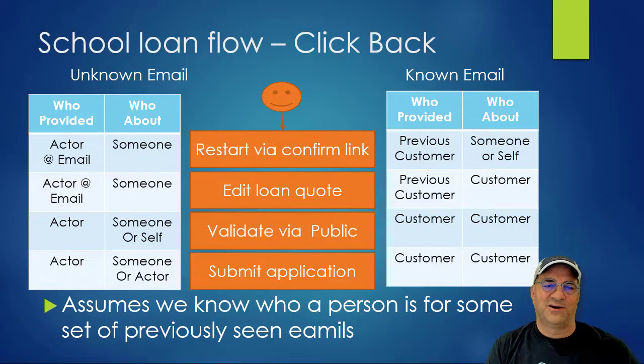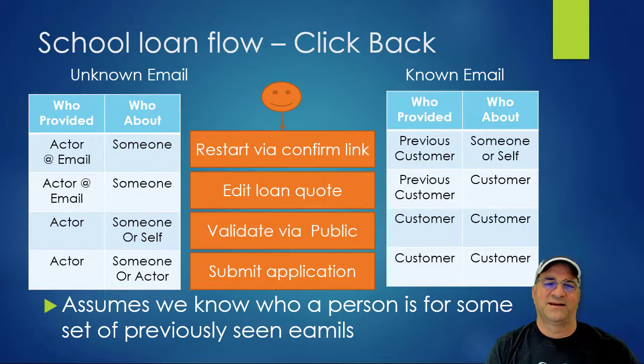So if it's an unknown email address, we know it's an accurate email, and we know the quote's about somebody, and they edit the value. And all that means is we still know it's an accurate email. That's all we know about the person that submitted it. That may or may not be the person the loan's about. And so the who it's about is somebody, and they may not be the same, right?